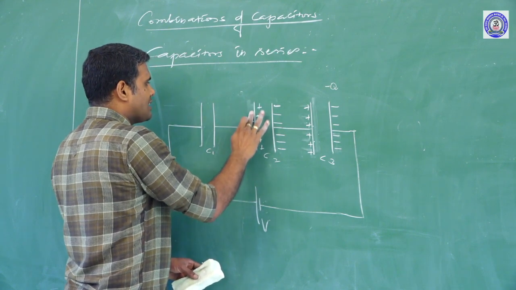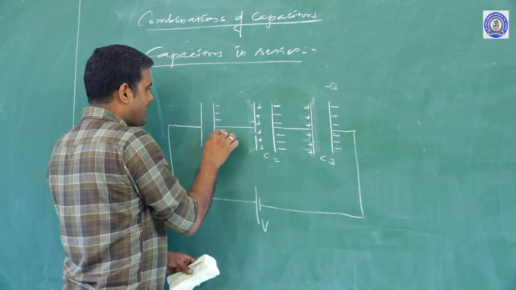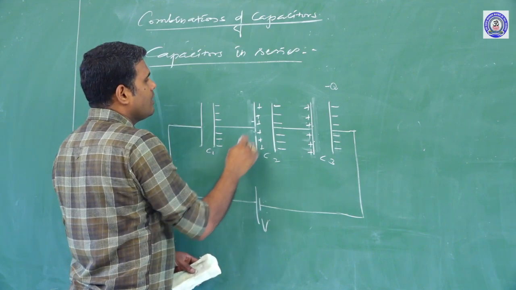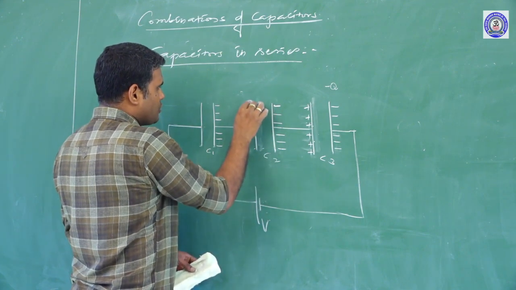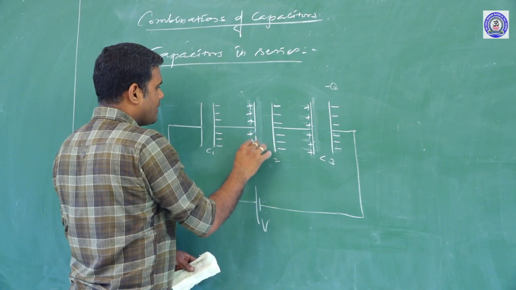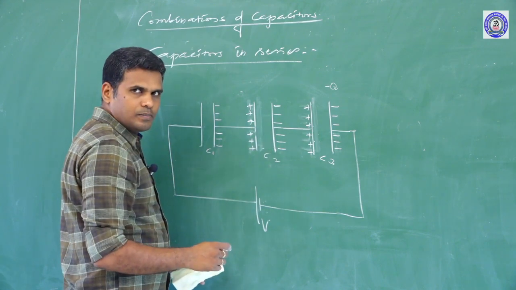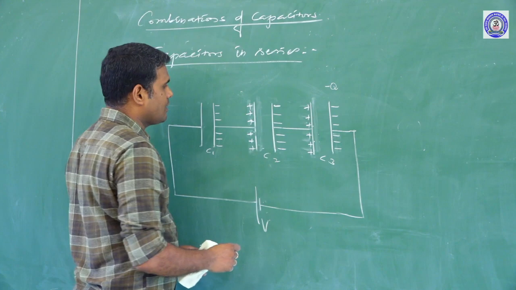So these negative charges will reach the right plate of the capacitor C1, leaving only positive charges over the left plate of the capacitor.